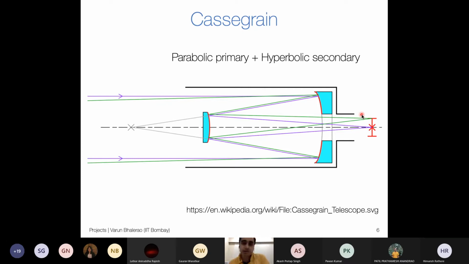I was actually trying to find some photographs of various telescopes that I've been to before this lecture, but unfortunately I couldn't. I'll share those materials with you later.